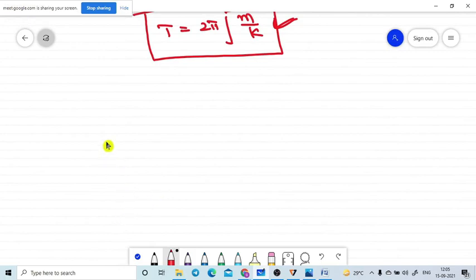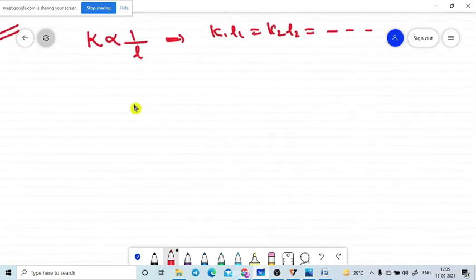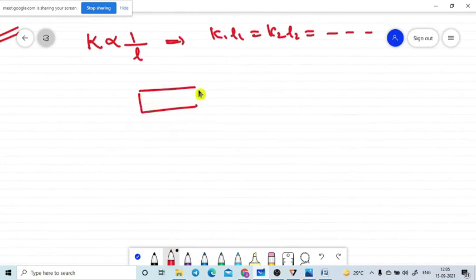I told you the spring constant k is always directly proportional to 1 by L. That means I told you k1 L1 is equal to k2 L2 and so on. Before dealing with the concept, once again I am recalling one of the important topics. Let me take one table which has only one leg. On the table I put a body whose weight is 40 kg. Then my question is how much force will be experienced on the leg.